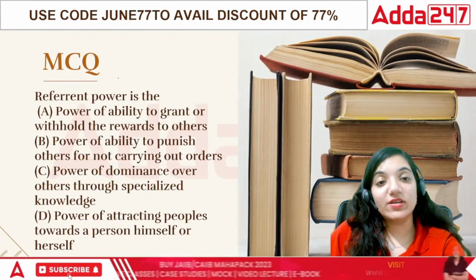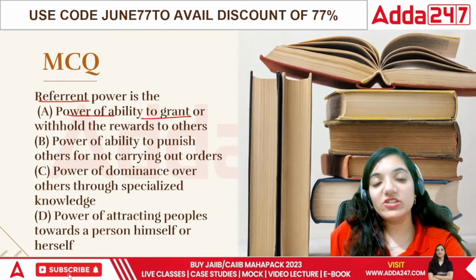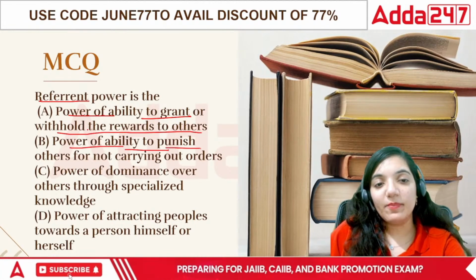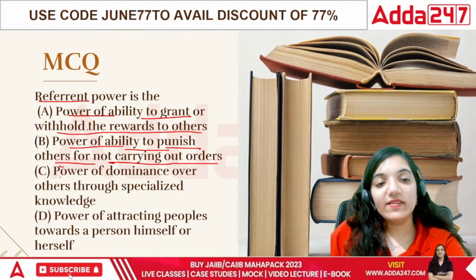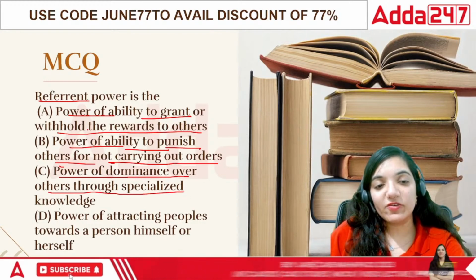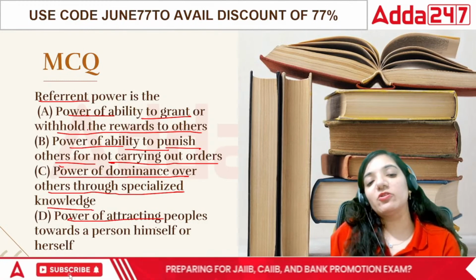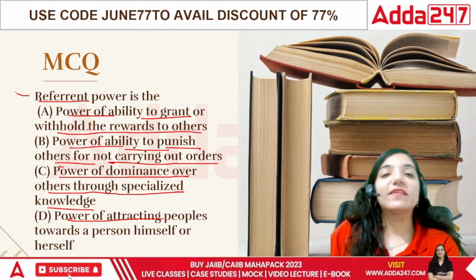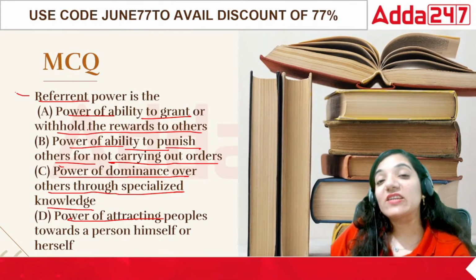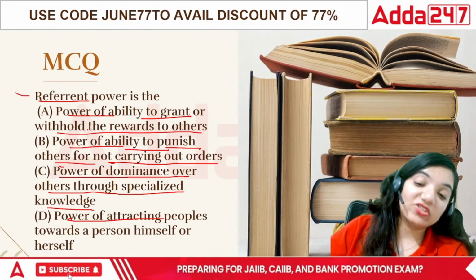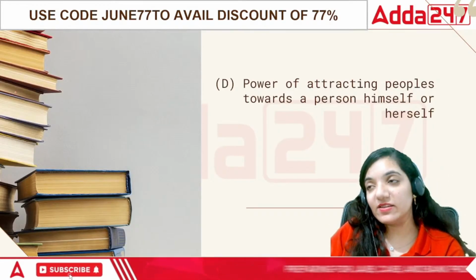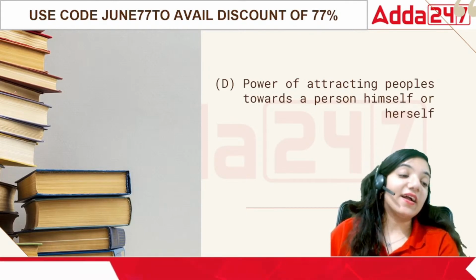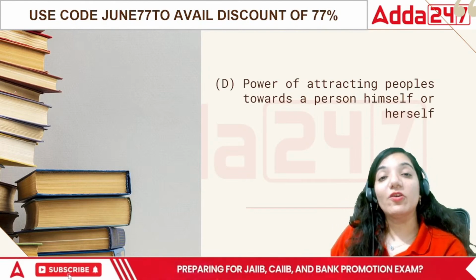Here comes the next question. Referent power. Power or ability to grant or withhold rewards to others. Power or ability to punish others for not carrying out their orders. Then power to dominate others in terms of your specialized knowledge. Power of attracting people towards himself or herself. Referent power is something you can find among actors. They attract a lot of people towards them. That is called referent power. These kinds of leaders attract people and then make them do the work for them. So basically they are attractive leaders whom people want to follow, right?